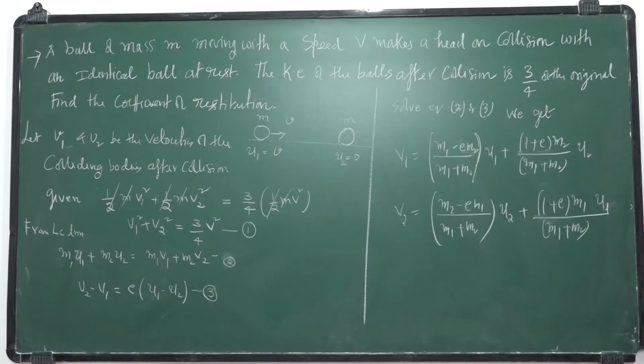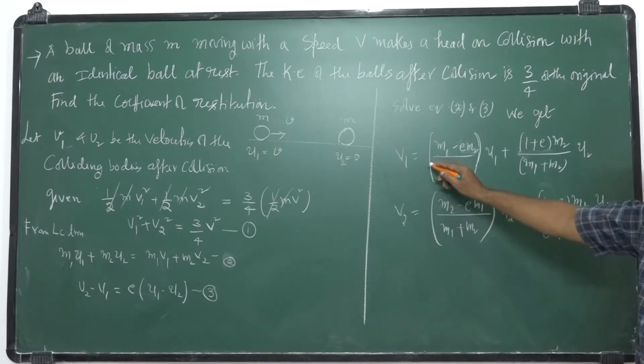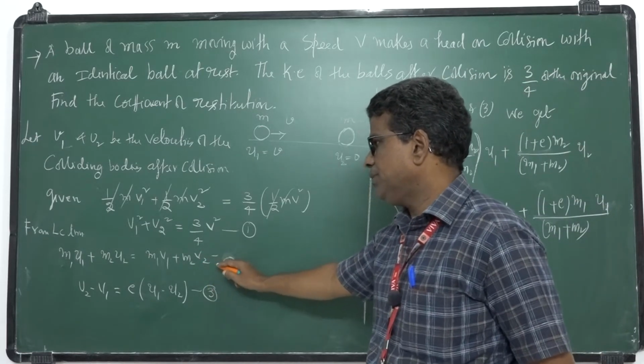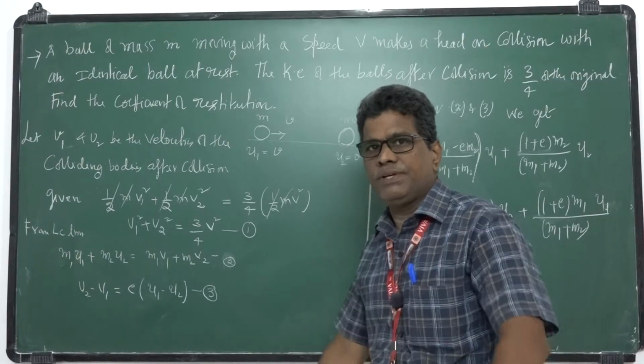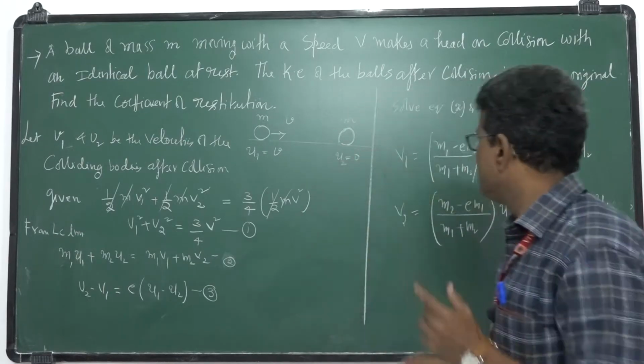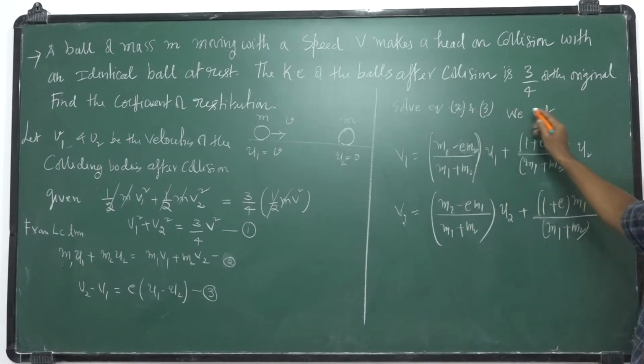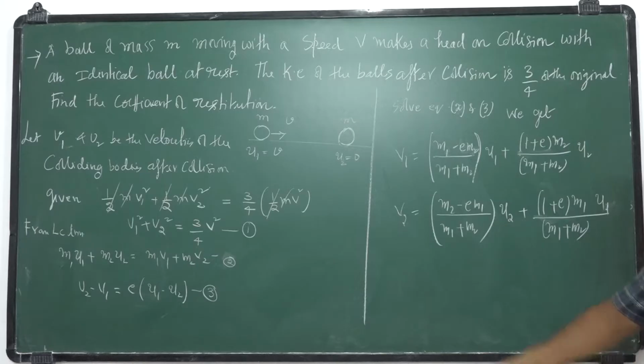So here, by solving these two equations, the momentum principle and this equation, as we did earlier, you will get these equations: v1 is equal to (m1 minus m2) by (m1 plus m2) of u1, plus 2m2 by (m1 plus m2) of u2.